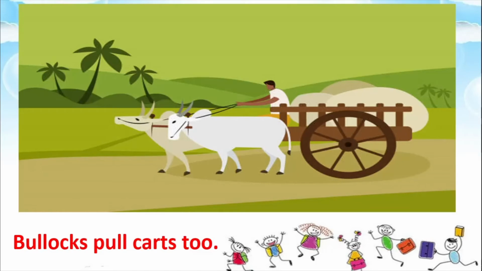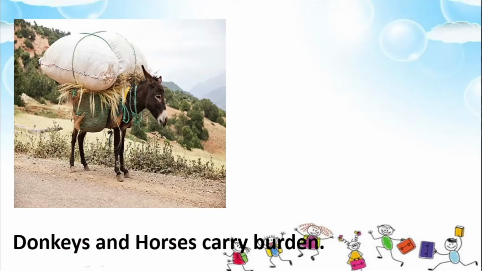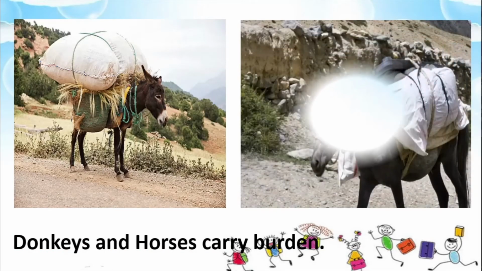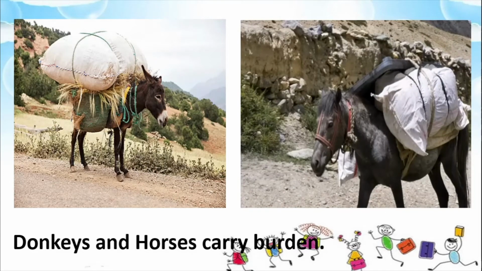And then you have horses and donkeys. These donkeys and horses also carry burden. Burden means they carry heavy weight. Now there are places where autos can't reach, where there are no roads, especially in the mountains, when there is a very steep slope and the vehicles cannot climb up.